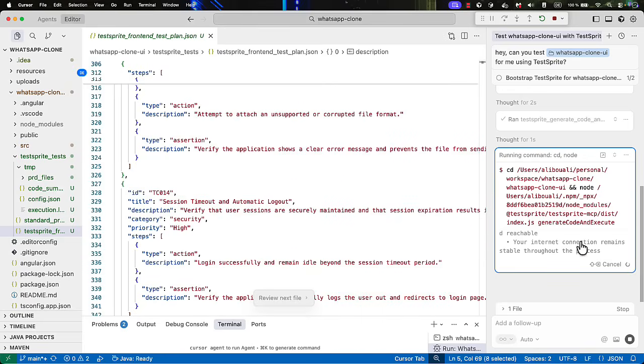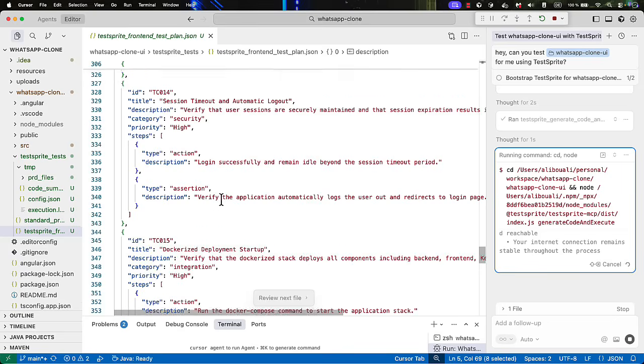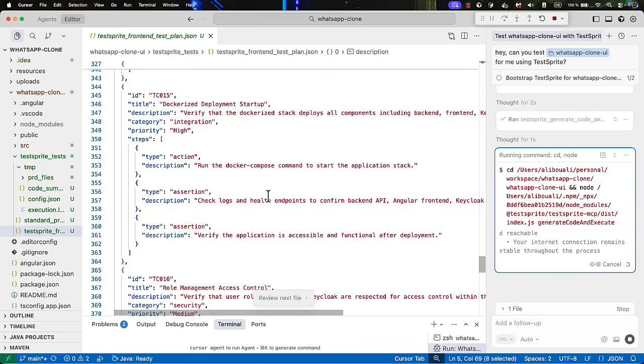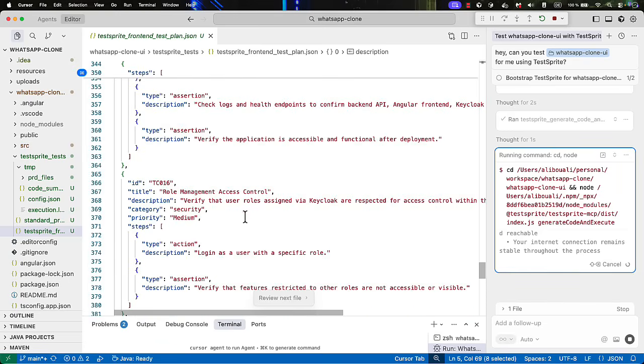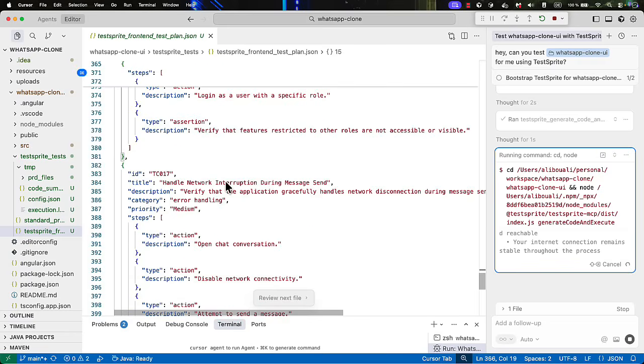While it's running, I guess we can go through them one by one. So we have session timeout and automatic logout. We have also Dockerized deployment startup and role management access control. I'm not sure if we have this or not, but let's assume that we do. And also handling network interruption during message send.